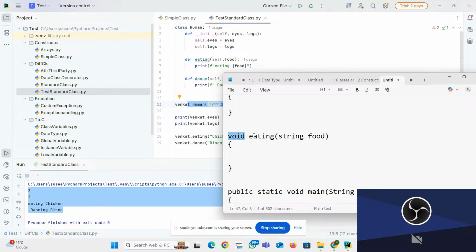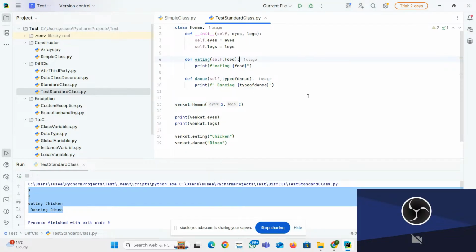Def keyword, method name, and every method in Python we need to start with self. It's compulsory. Why? Self projects your local variable to global, which means visible to your object. So self is more important. This is the way of creating simple classes and objects using the standard method.